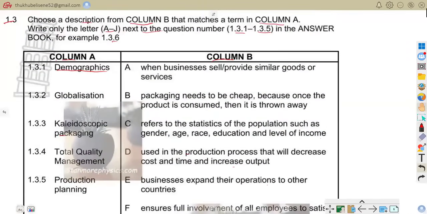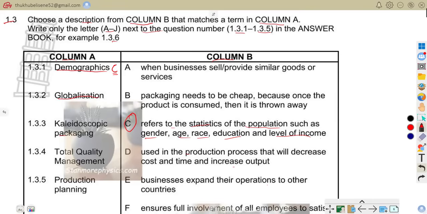C matches that term because C says it refers to the statistics of the population such as gender, age, race, education, and level of income. That is, when you talk of demographics, we are talking about population statistics such as age, gender, income, educational level. So we're saying C is correct.